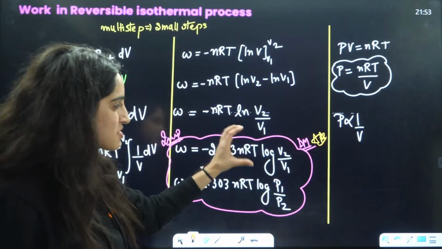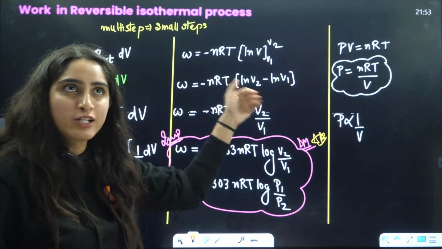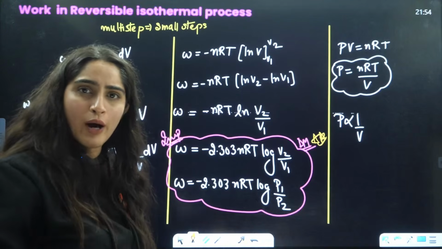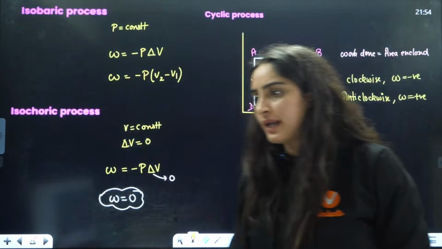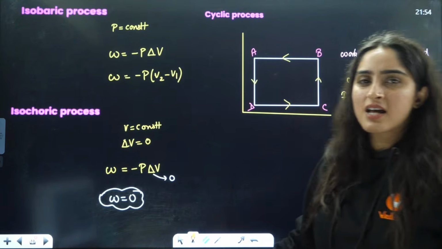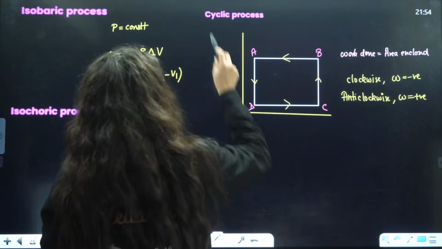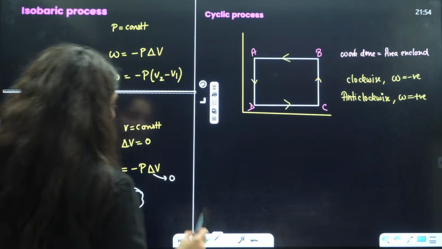This is a very important thing where students get confused. That's why I am telling you: in volume, it is V2 by V1. Just remember volume 21. Pressure is the opposite. Got it? Next, isobaric, isochoric, and cyclic are very simple, and very rarely will they ask you this, because they want to ask tough things, not easy ones.